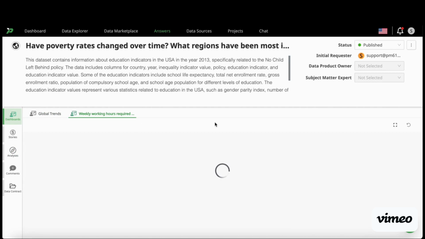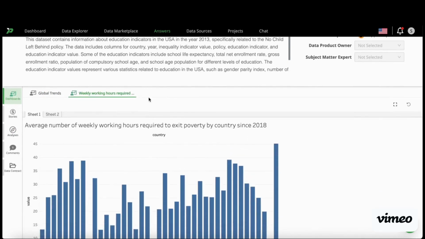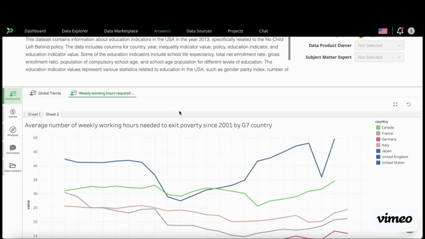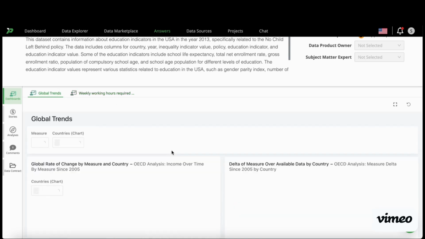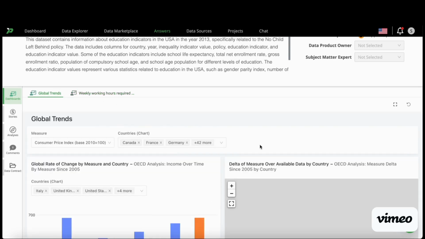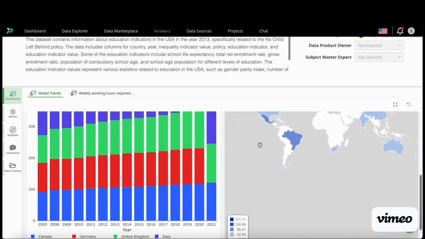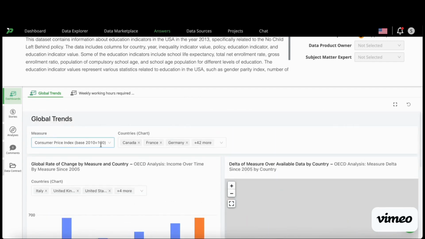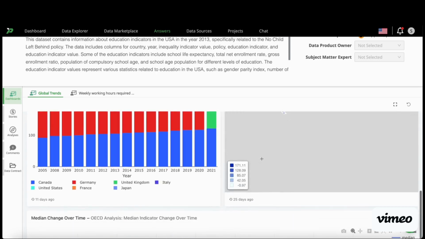Now let's look at those dashboards that have already been assembled. What you'll notice here is that Promethium is not restricted to its own native visualization engine. In fact, what you're looking at here, this chart showing the average number of weekly working hours required to exit poverty by country, was created in Tableau. Now, the beauty of Promethium is that regardless of where these insights are developed, users have one place to interrogate them and answer their questions. They can also use the native visualizations in Promethium that the data product developer put together to look at these charts and understand things like how CPI has changed for a group of countries over time, right?